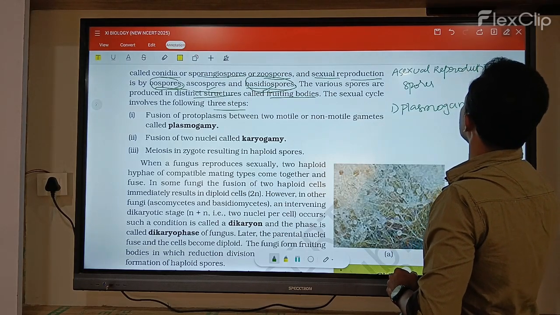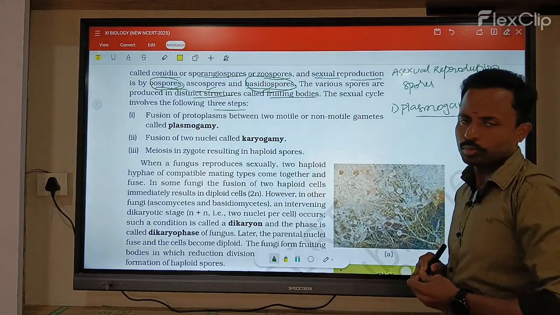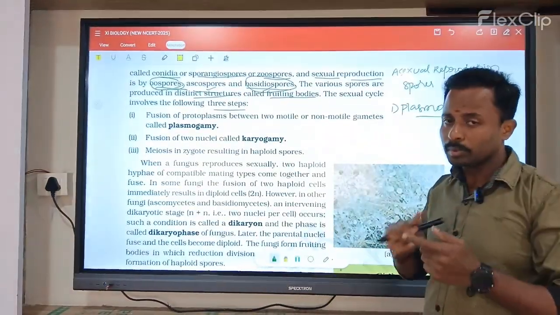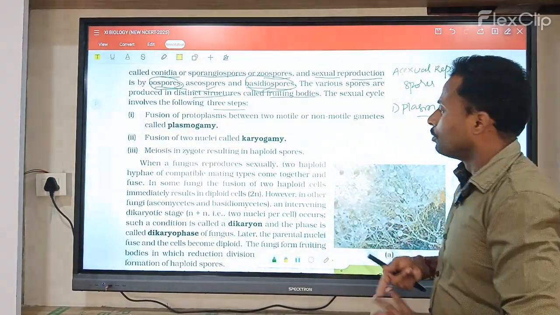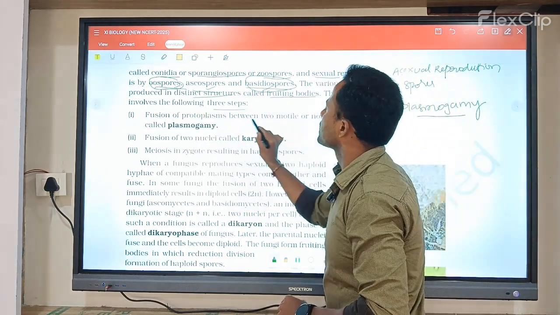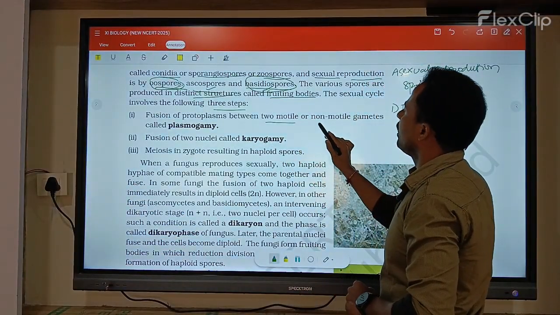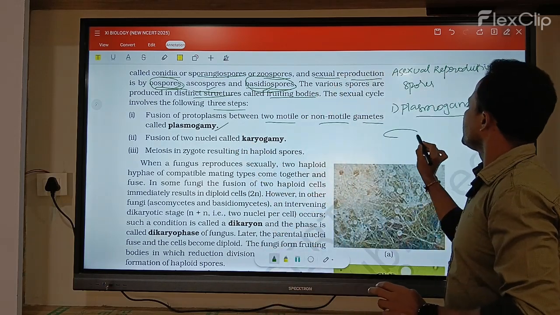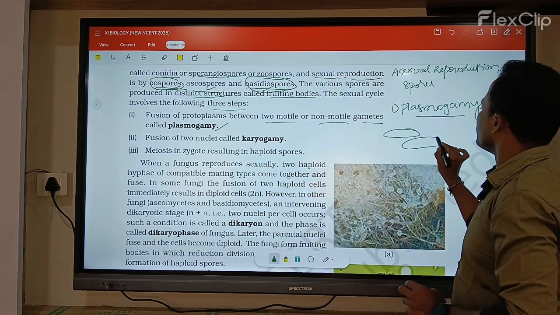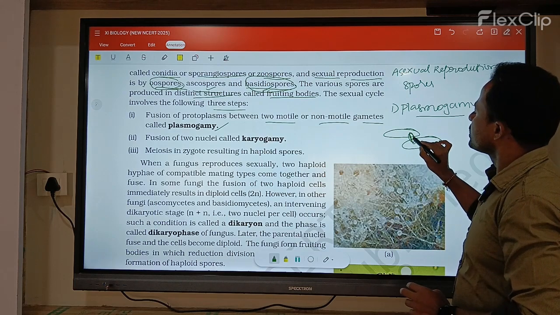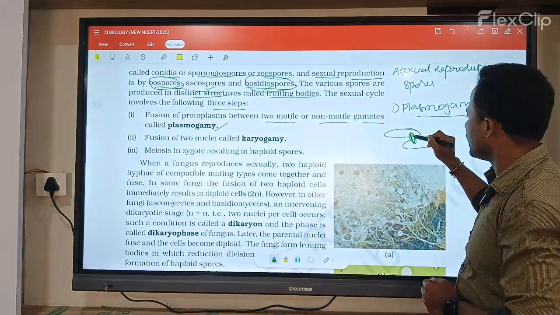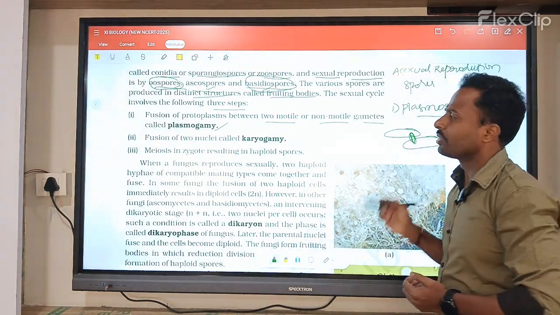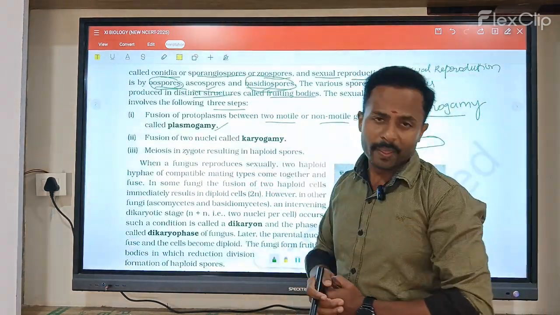Plasmogamy means the fusion of protoplasm between two motile or non-motile gametes. If you take one filament and another filament, they exchange their protoplasm, and that is called plasmogamy.